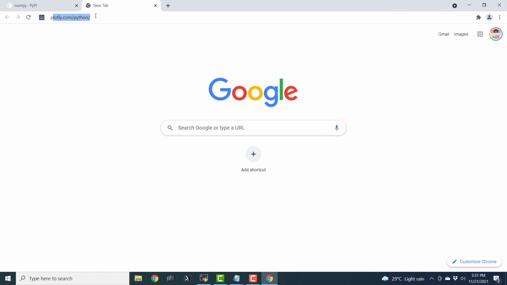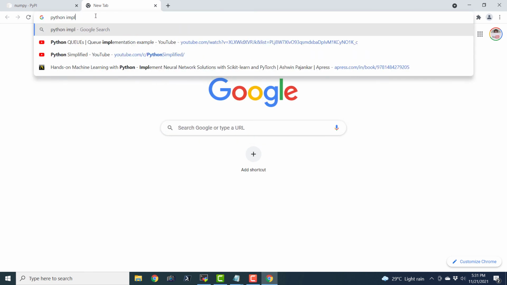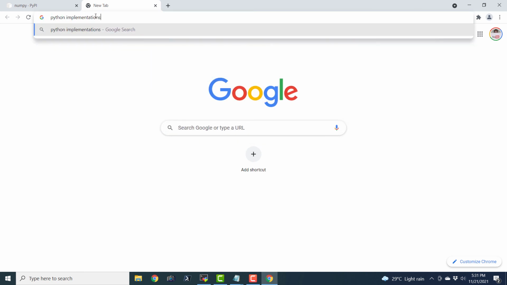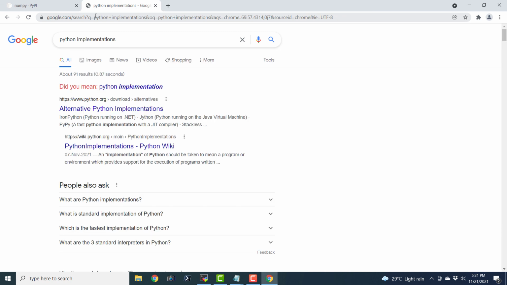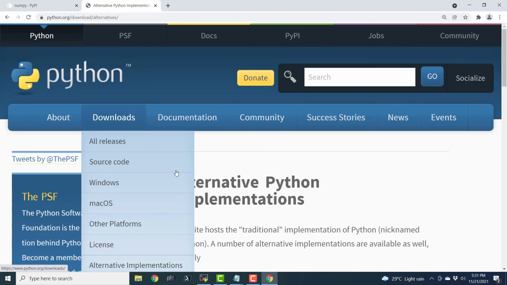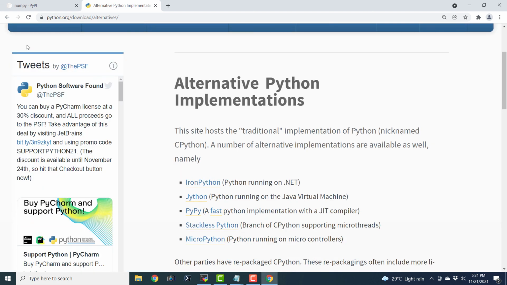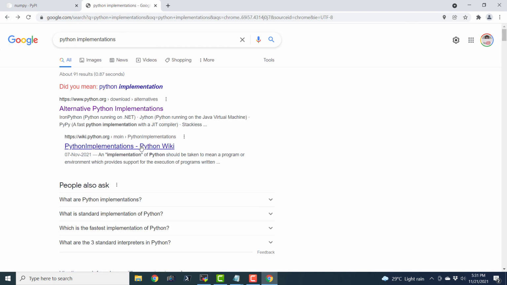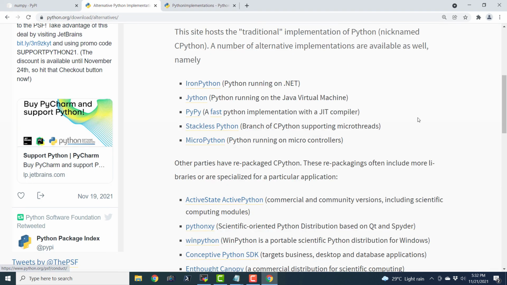Just type in Python implementations and it is going to show us alternative Python implementations. And here we have the list of alternative Python implementations. And there is another page also, Python implementations. So let us open both the URLs.